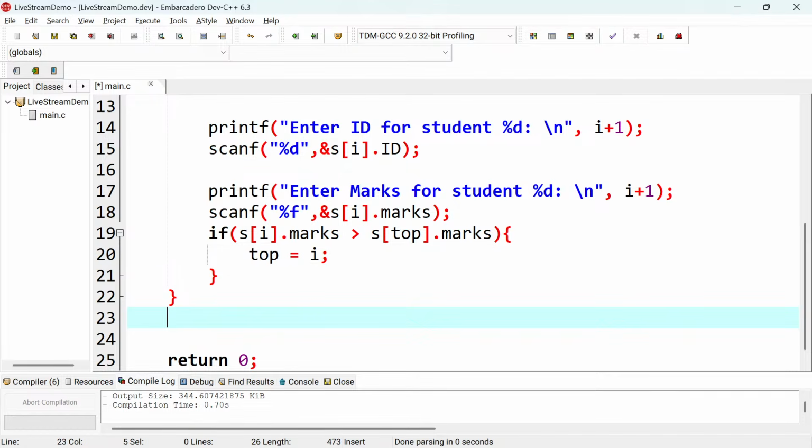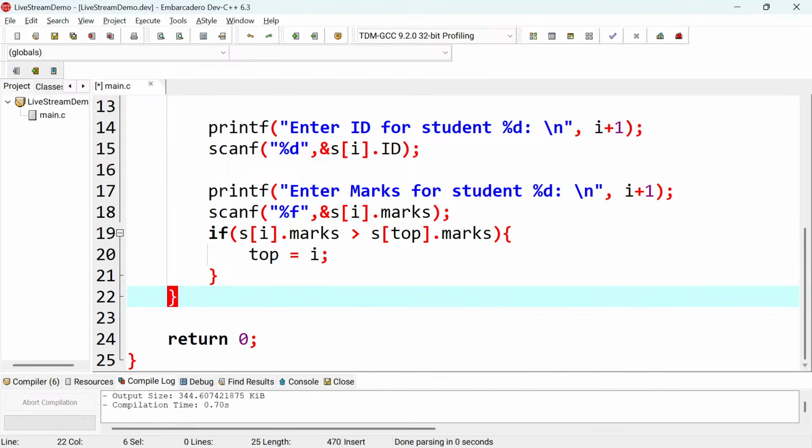this student at index top, that's the highest mark.